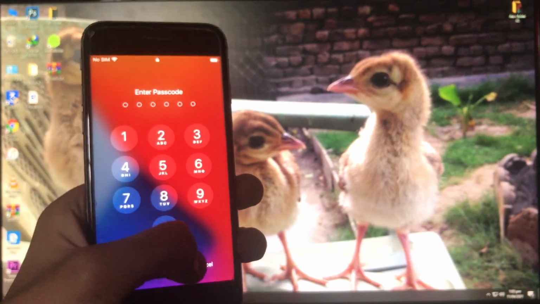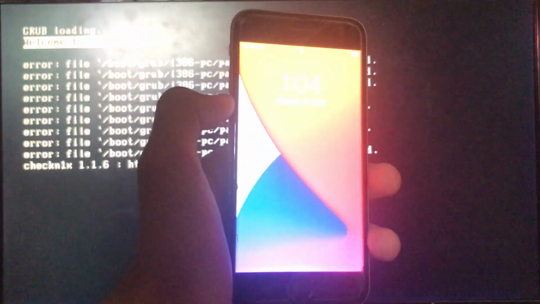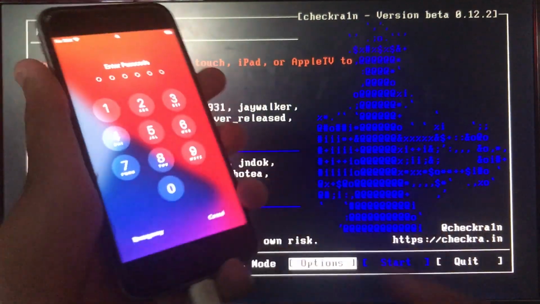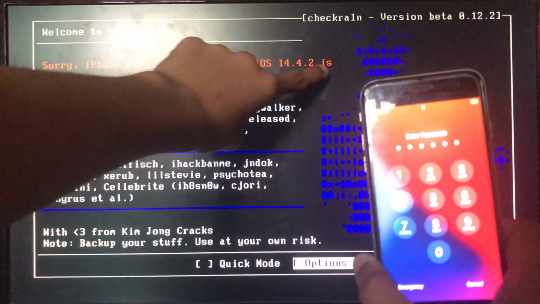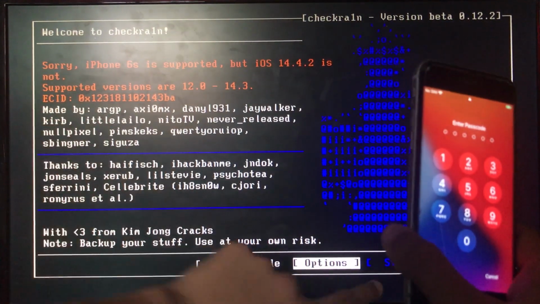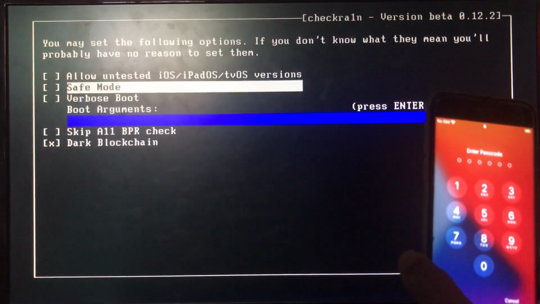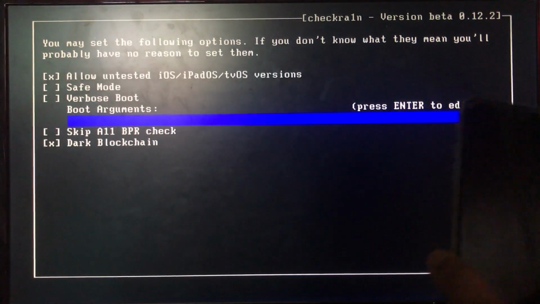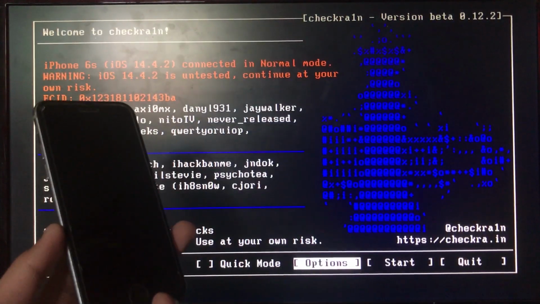So first of all, we need to run checkra1n. So let's boot to it. I have iOS 14.4.2 and now we'll go to checkra1n. First of all, we need to connect our iPhone to the PC. If you have iOS 14.4.2, 14.4.1 or 14.4, then you have to click on options right here, and then click on the first option which says allow untested iOS versions. So click on it over here, and now we have to click on back. To begin, we have to click on start.